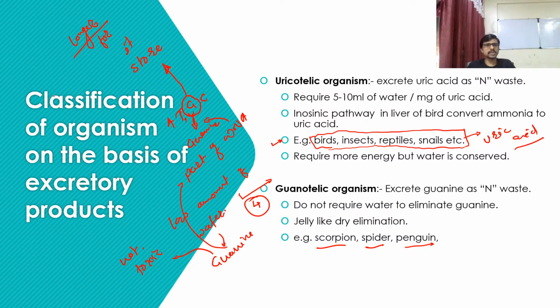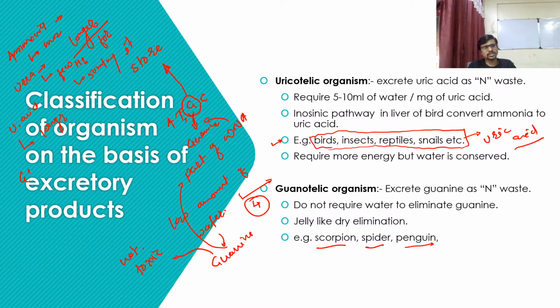Okay, so what is the matter? Ammonia is toxic, so there is very little time to store it. Otherwise, it will harm your body. So it requires more water. Urea is less toxic, so the body can hold it for a few hours, but it again requires 50 ml per mg. Then uric acid is very low in toxicity, so it can be stored for longer.